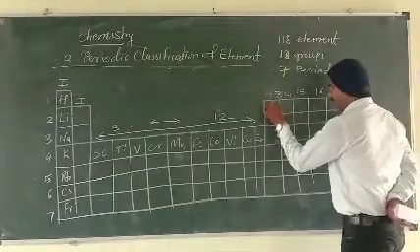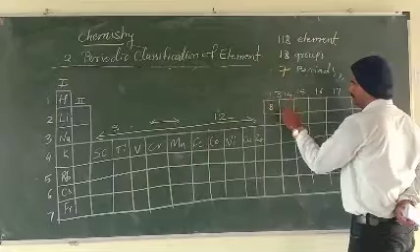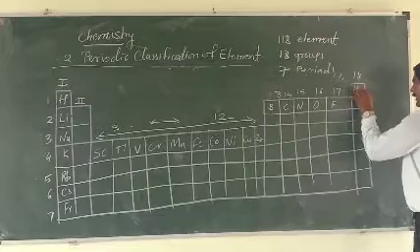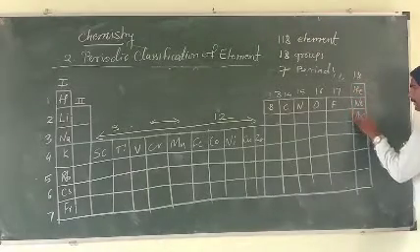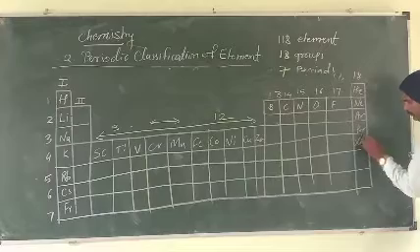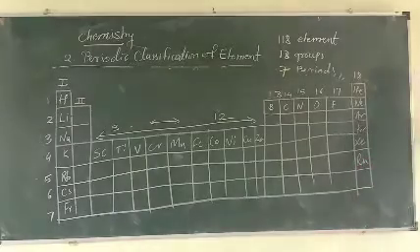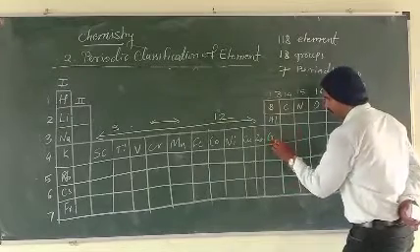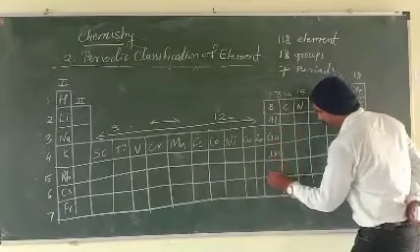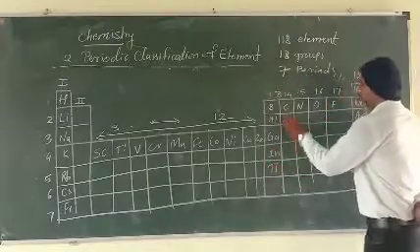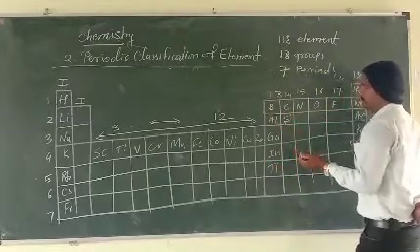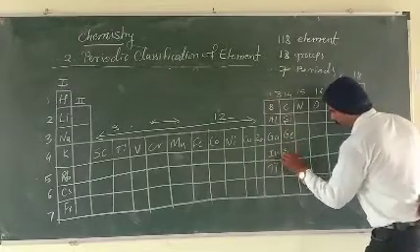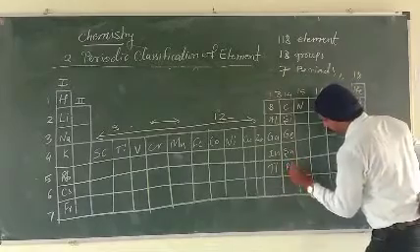Also boron, carbon, nitrogen, oxygen, fluorine, helium, neon, argon, krypton, xenon, radon, and boron, aluminium, gallium, indium, thallium, carbon, silicon, germanium, tin and lead.